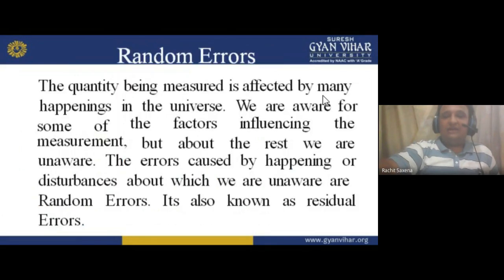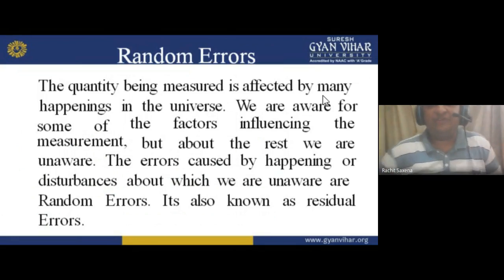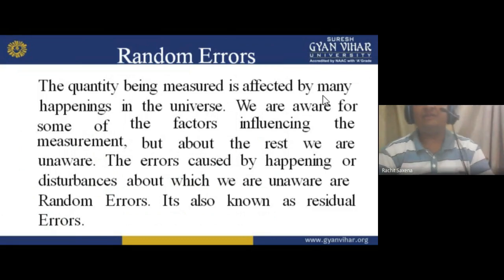Now see, random errors. Random errors are in a quantity being affected by many happenings in the universe. Many happenings in the universe means that in the universe we have so many things: floods, storms, earthquakes, the pressure of air, and so many more. They affect the measurement because we are talking about the universe.